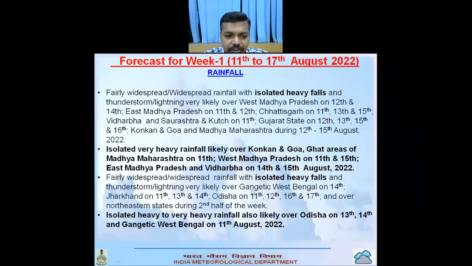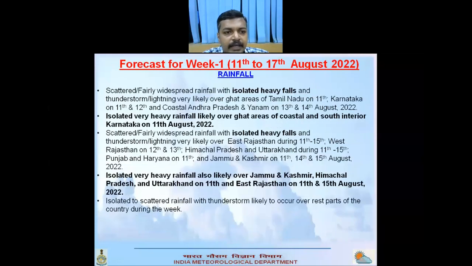Isolated heavy falls with fairly widespread rainfall and thunderstorm is also likely over the Gangetic West Bengal on 14th, Jharkhand on 11th, 13th, and 14th, as well as Odisha and other northeastern states during second half of the week. Isolated heavy to heavy rainfall are also likely over Odisha and Gangetic West Bengal during the earlier part of the week.